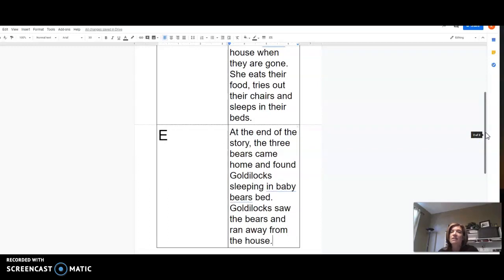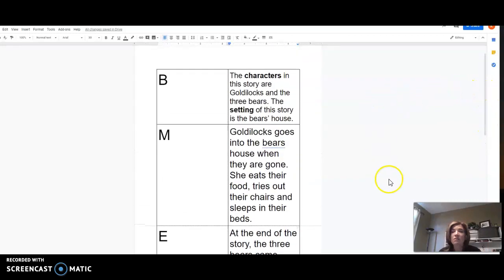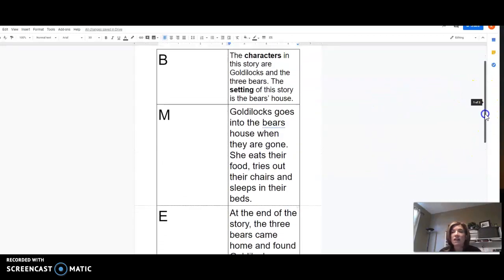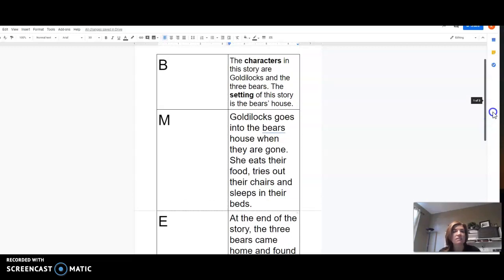All right. Now when we go back and read everything that we wrote, because that's going to be important, reading the beginning, middle, and end, and making sure that if someone that hadn't read your book could tell the main parts of the story that happened from what you write, that's a good sign that you have a really good beginning, middle, and end of your story written or retold. Okay, so I'm going to go ahead and read it. And I want you to do that today too after you write your beginning, middle, and end.